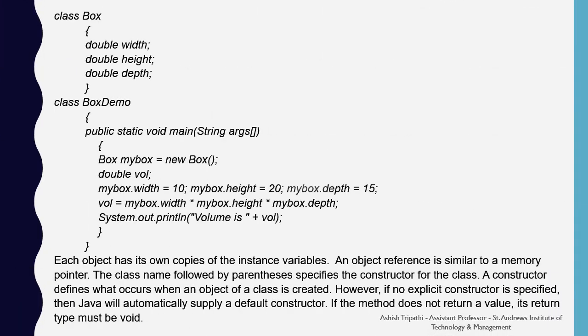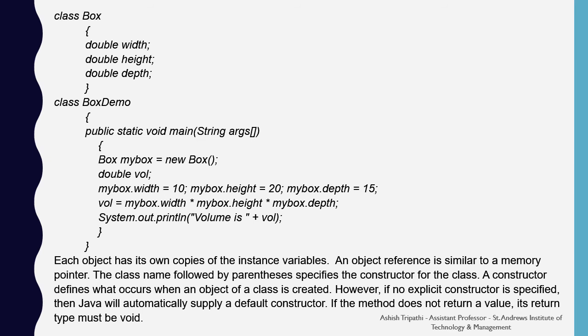Here is again an example of a class. We are again making a Box class having three variables of double data type, that is width, height and depth. We are also making another class known as BoxDemo. Inside it we are using a main method which is declared as public static void main.